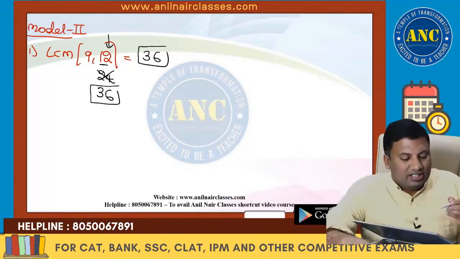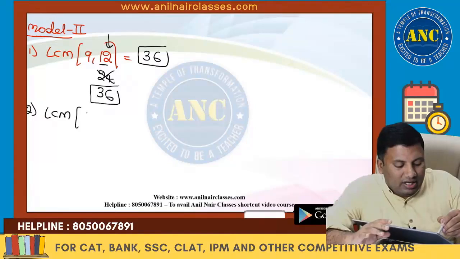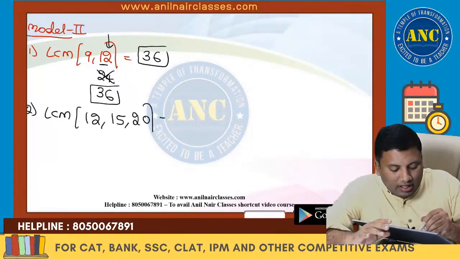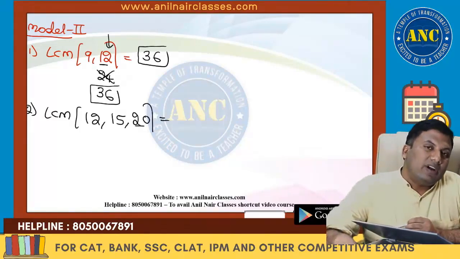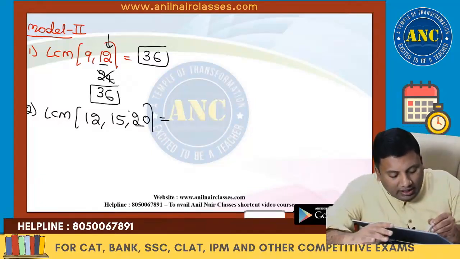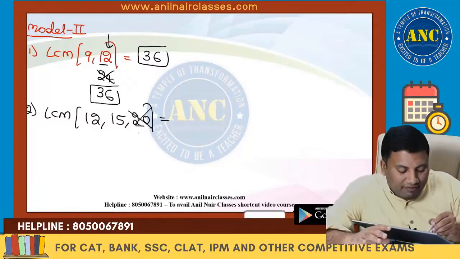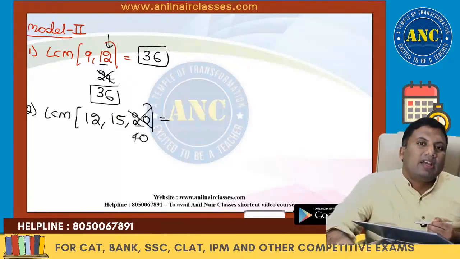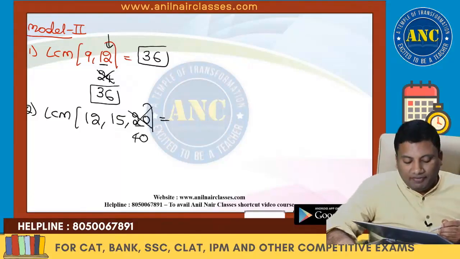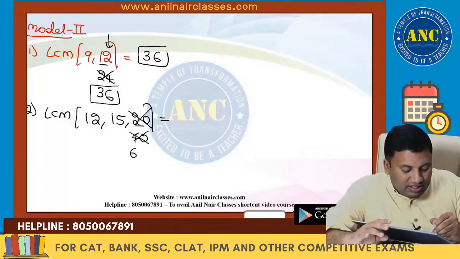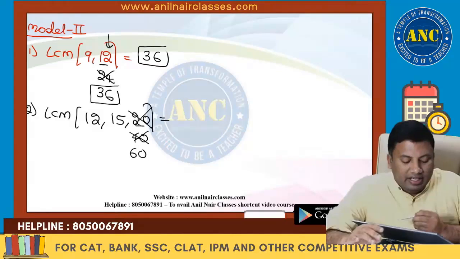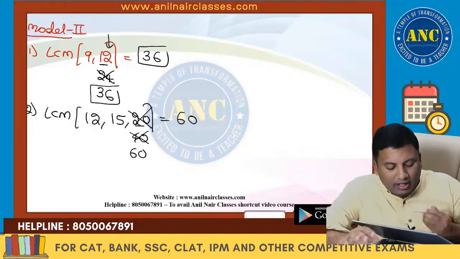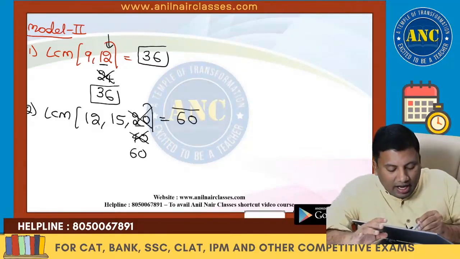The answer is 36. For example, LCM of 12, 15, 20. Largest number, 20. Is 20 a multiple of 12? No. Take the next multiple of 20, which is 40. Is 40 a multiple of 15 or 12? No. Next one, 60. 60 is 12 into 5, and 60 is 15 into 4. So the answer is 60. I hope it is clear.